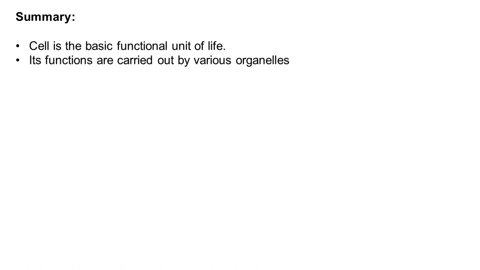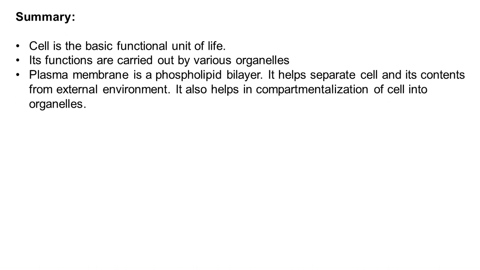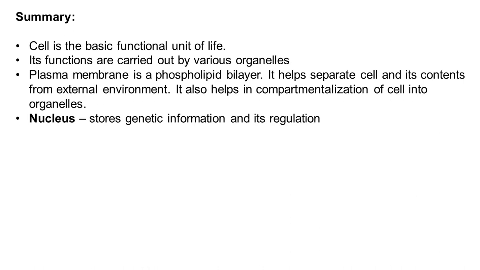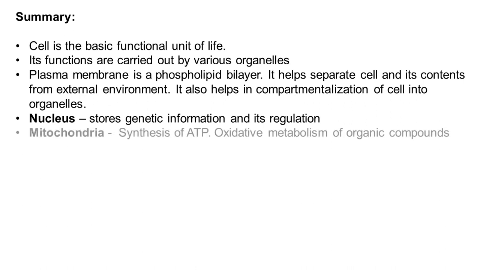So friends, to summarize, a cell is the basic functional unit of life, and its functions are carried out by various organelles. The cell and these organelles gain their identity because of the plasma membrane. Plasma membrane is a phospholipid bilayer. It helps separate the cell and its contents from the external environment. It also helps in compartmentalization of a cell into organelles. A nucleus stores genetic information and also helps in its regulation.